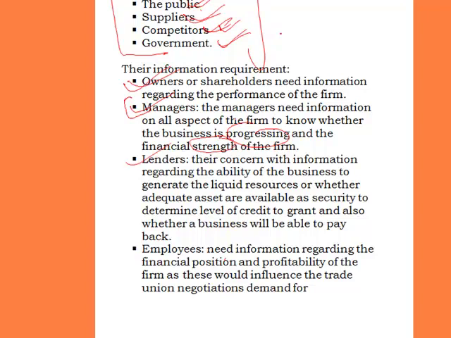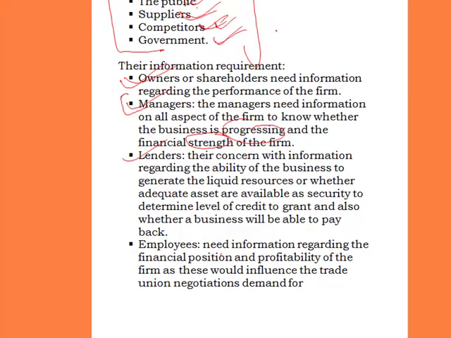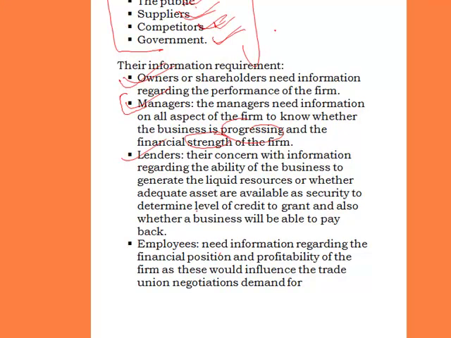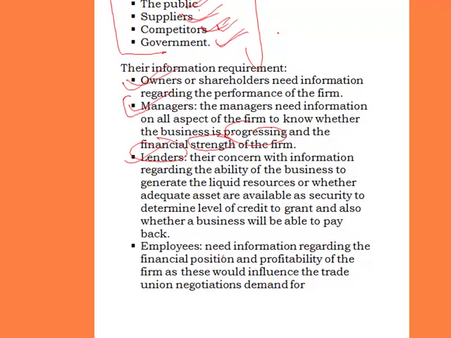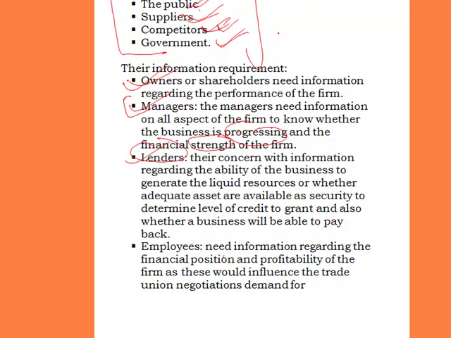Why are the lenders, those people that lend us money, interested in financial statements? They are concerned with information regarding the ability of the business to generate liquid resources, or whether adequate assets are available as security. Who are the lenders? They are the banks, those organizations that lend money. If I'm going to lend you money, I want to know your asset base, to know whether you are capable of paying back or not. Because if you have good assets, you will be able to use them as collateral for the funds you want to collect, and from there you will be able to get more credit. And that is that for lenders.